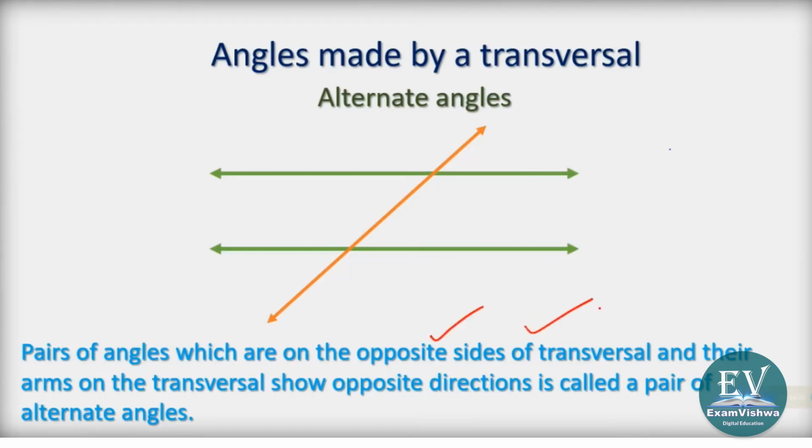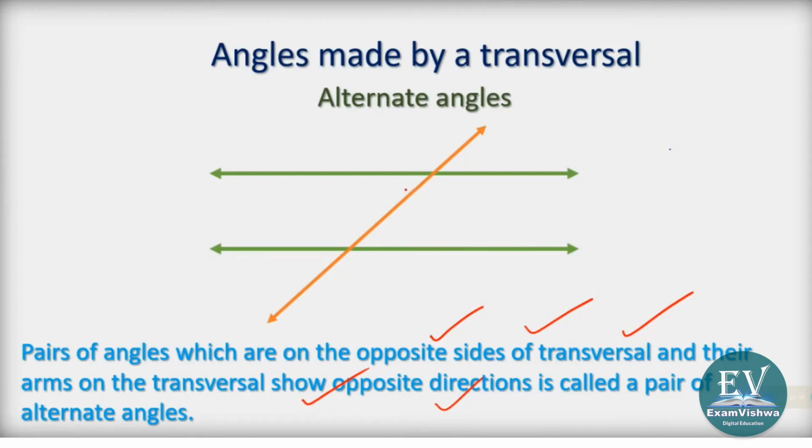Opposite sides of the transversal. Transversal के एक side में होगा, दोनों side में होगा. And they are pairs. And their arms on the transversal show opposite direction. पहले एक ही direction बताया ना, ये opposite direction होगा. They are a pair of angles on opposite sides of the transversal, and their arms on the transversal show opposite direction.